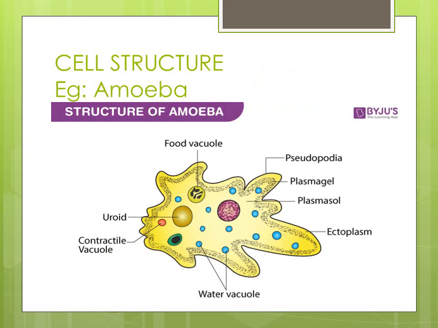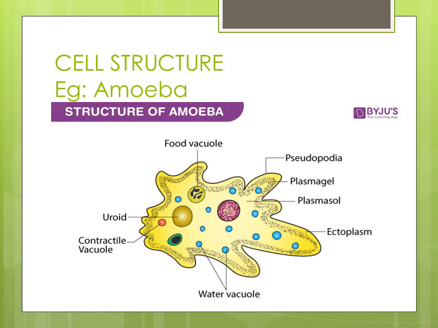Now we are going to see the cell structure of amoeba. It has an outermost membrane that is called the plasma membrane. Inside that, cytoplasm is present. It is made up of two types of cytoplasm: near the nucleus is plasmasol and the outer surface is plasmagel. The outermost cytoplasm is called ectoplasm.